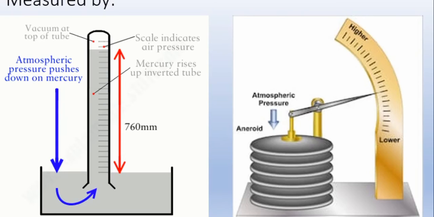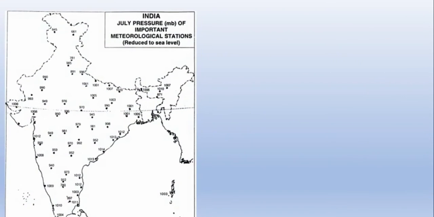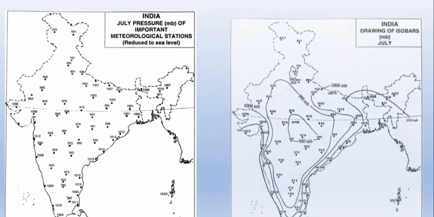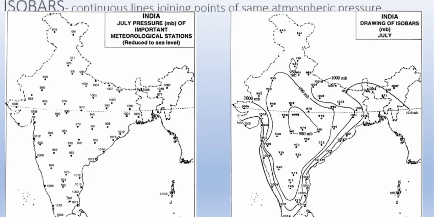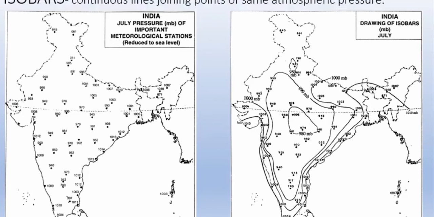In the second picture we can see the aneroid barometer, another type of barometer. We can see a spiral structure of the pointer of the scale. This spiral structure is actually a balloon-like structure which is filled with vacuum inside. So any force acting downward from the air can easily compress this vacuum-like spiral structure downward. So what will happen? It presses downward, the pointer will go upward.